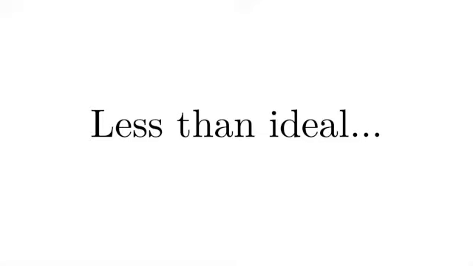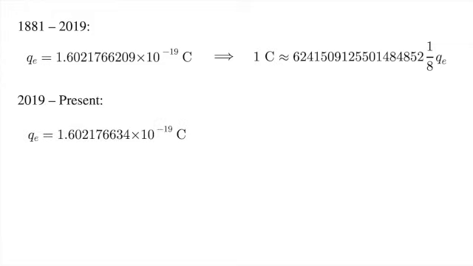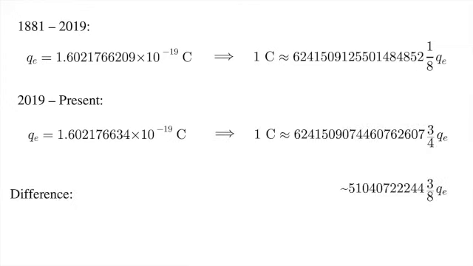The current definition is only a few years old, so maybe if we can find a new one, the international community will be open to the change. So from 1881 to 2019, the elementary charge had this value, giving the Coulomb this value. Then in 2019, it was defined as having this value, giving the Coulomb this value. This means that the Coulomb has already changed by over 50 billion elementary charges.